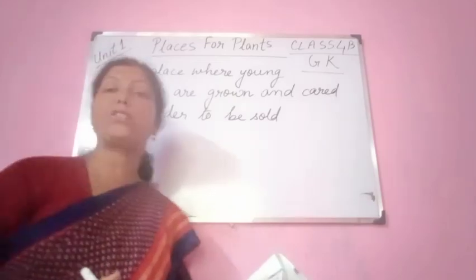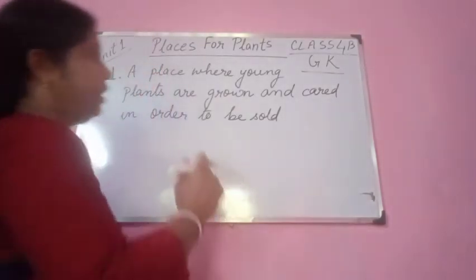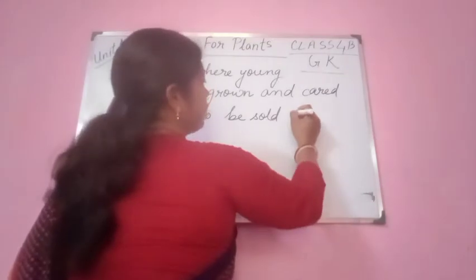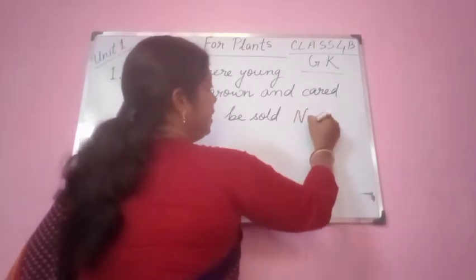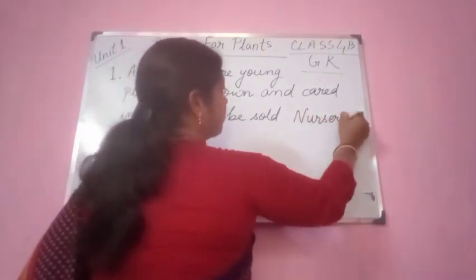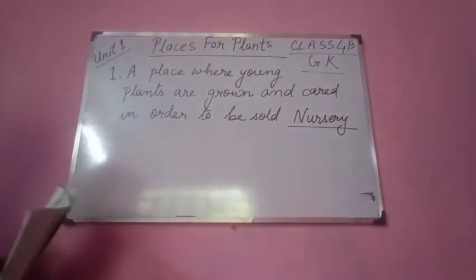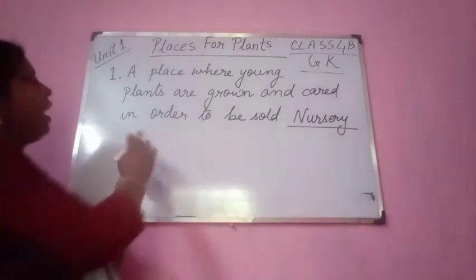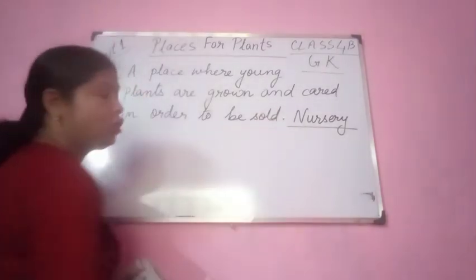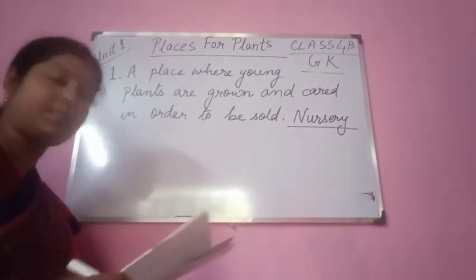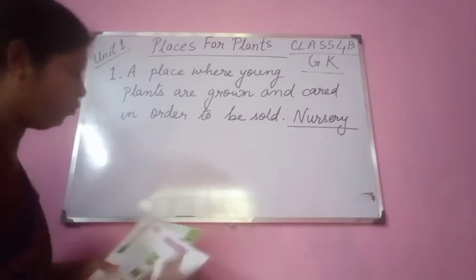So what is the place called? It is known as nursery. You should know what a nursery is. A place where young plants are grown and cared for in order to be sold, that place is known as nursery. Okay. Number 2.